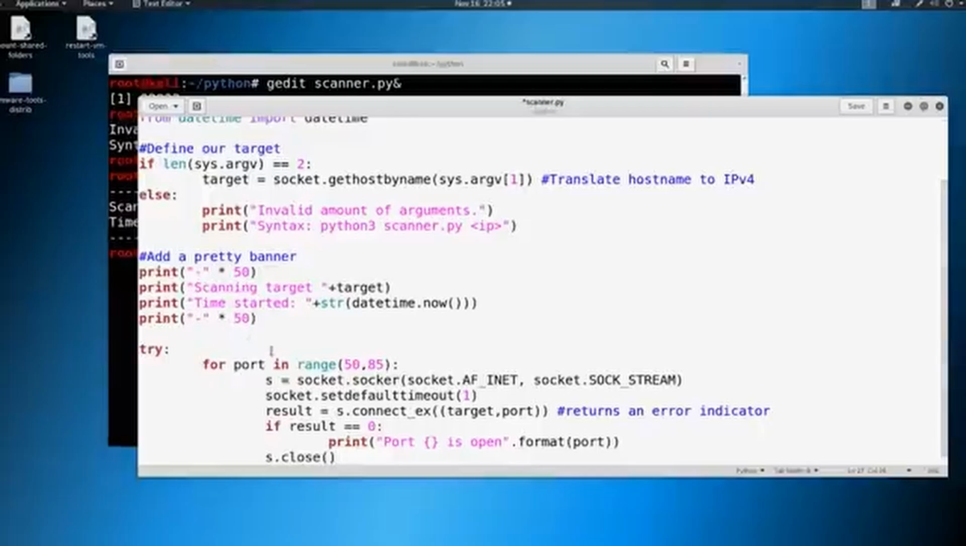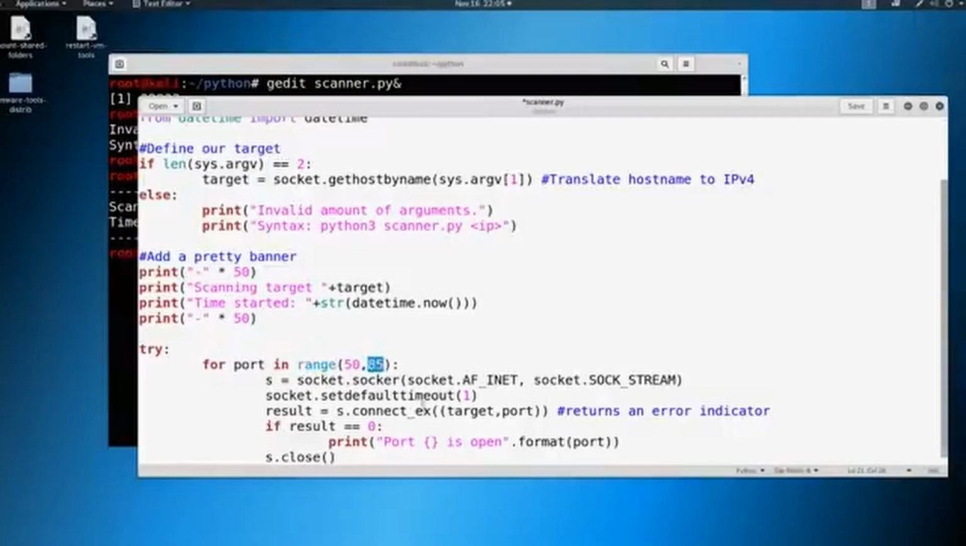Okay, so we've got this try statement. Let's walk through it one more time. We've got a for loop here. Remember, for is just an iterate. We're going through an iterate. We're going through 50 to 85, so we're defining a port, right, in this range. So 50, 51, 52, all the way up to 85.